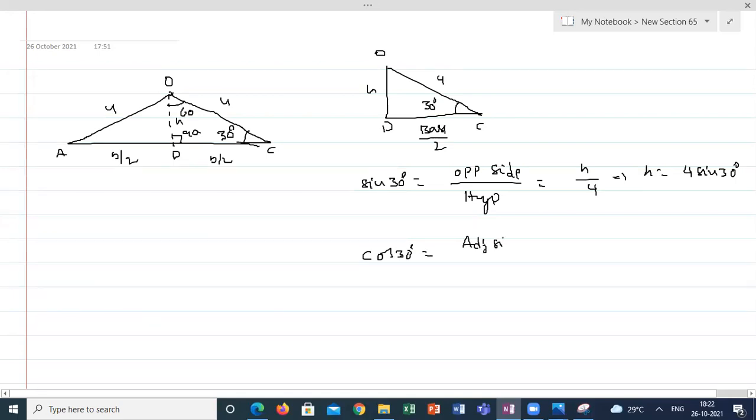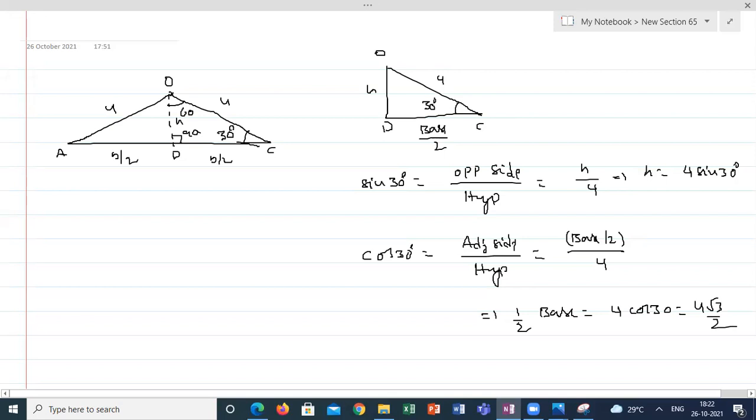Adjacent side by hypotenuse. Adjacent side is base by 2 divided by hypotenuse 4. So here half of the base will be equal to 4 cos 30, that is 4 root 3 by 2. From here, base will be equal to 4 root 3.